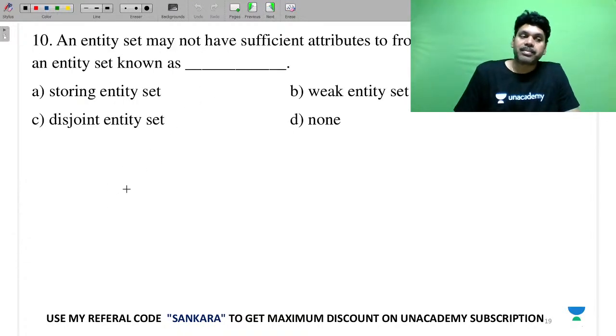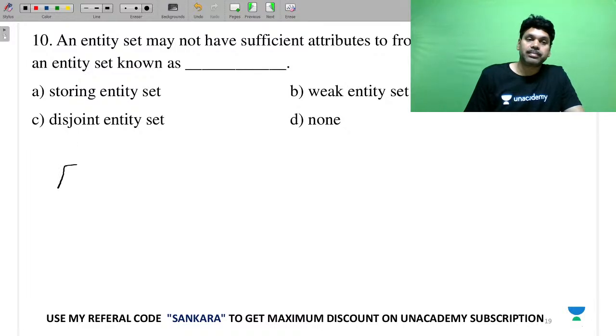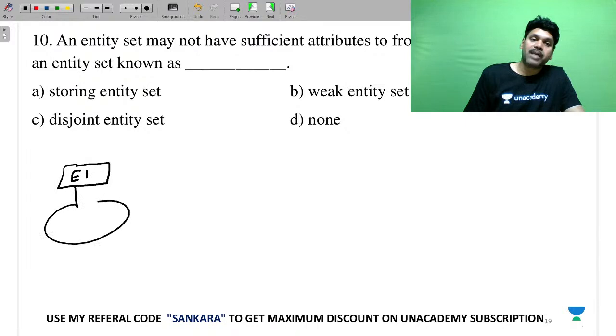An entity set may not have sufficient attributes to form a primary key. An entity E1 does not have a primary key. When it does not have a primary key, that is called what? Weak attribute. A weak attribute makes your entity a weak entity.